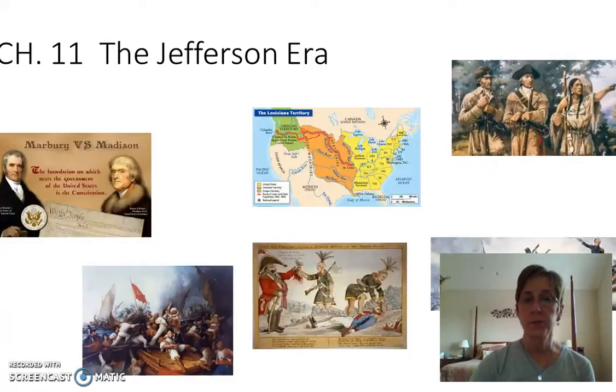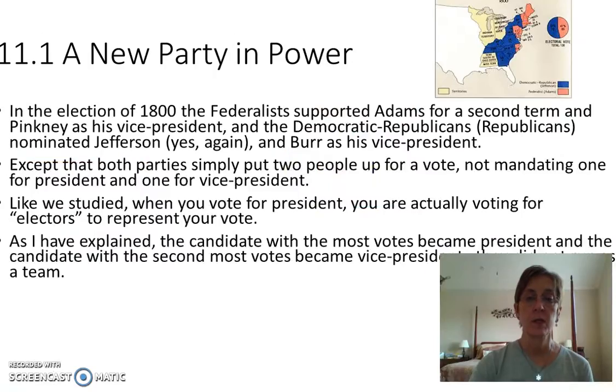All right, students, we're going to start talking about Chapter 11 today, and we're moving to a whole new era. They call this the Jefferson era because Thomas Jefferson left such a huge mark on the country during his presidency. All right, so a new party comes to power.